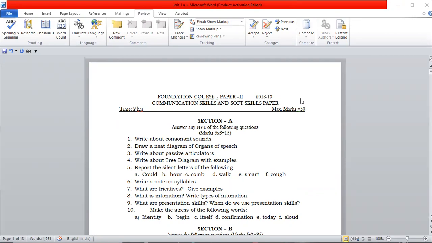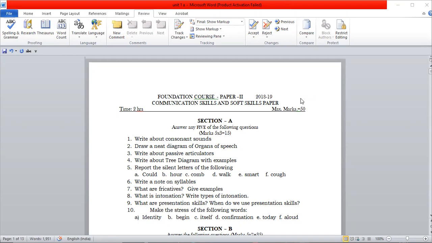And this Skill Pro 2 is a bit different from Skill Pro 1. In Skill Pro 1, you can find the questions both in the form of objective type as well as in the theory part. But here you have to answer the questions given in the theory form only.